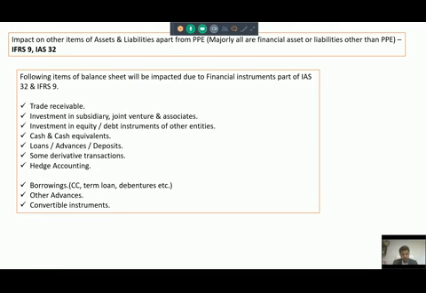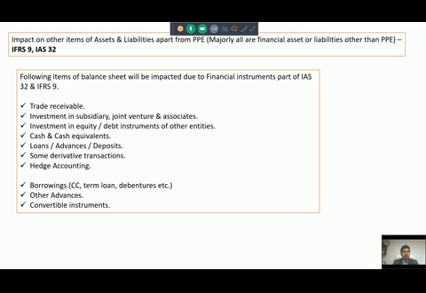Now this was all about the property, plant and equipment. After property, plant and equipment, there are many other items in the balance sheet, which were governed by SOCPA standards. Some of them were not governed by any SOCPA standard, or IFRS has a separate financial instrument standard, as I told you before, which is the most challenging and toughest standard.